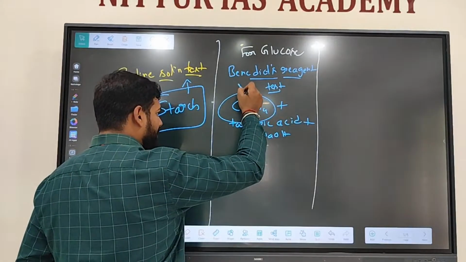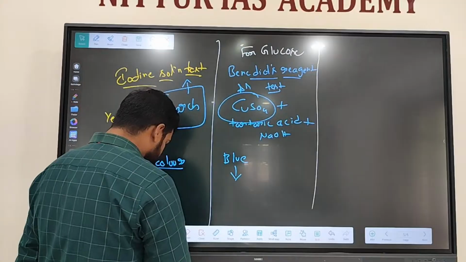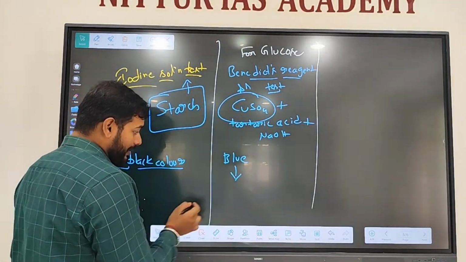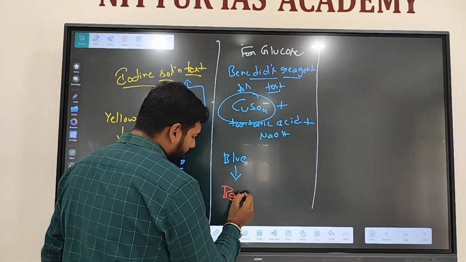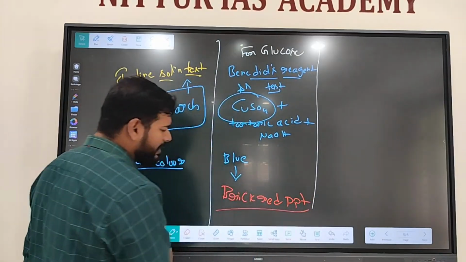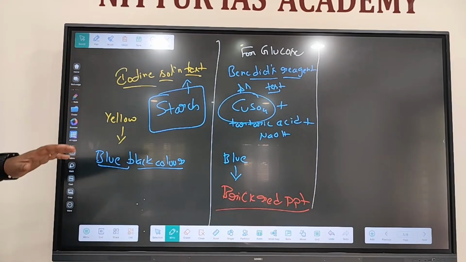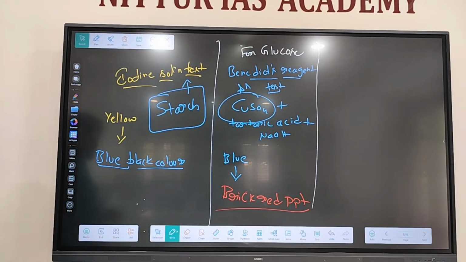Copper sulfate is the major ingredient. Here, the blue color solution gives a brick red precipitate. Precipitate means what? Powder-like thing comes and settles at the bottom. That's it. Brick red precipitate is formed to detect the presence of glucose.